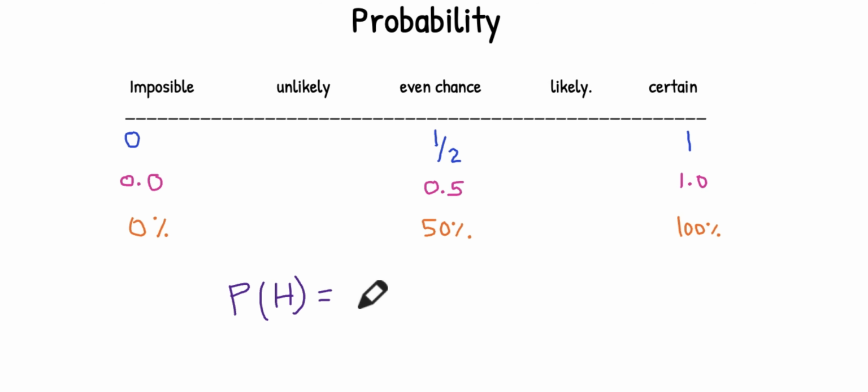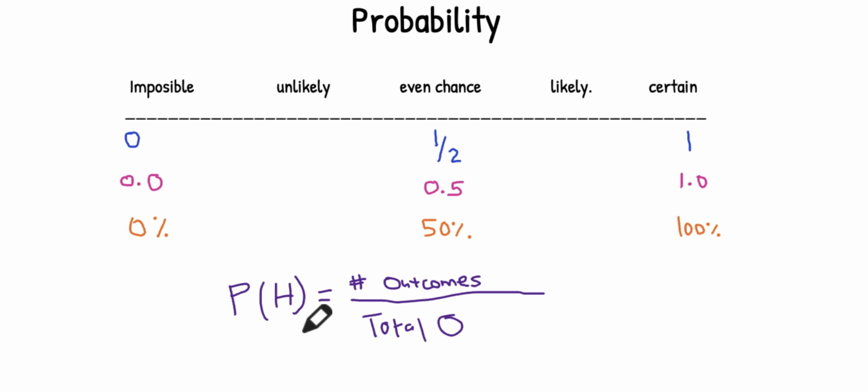The top part of your equation is always the number of outcomes. Then over, that is the denominator, the total number of outcomes.